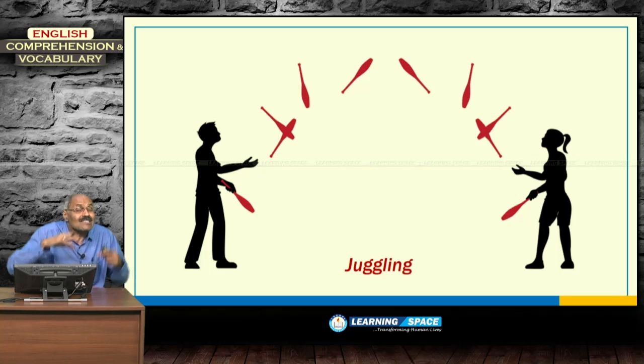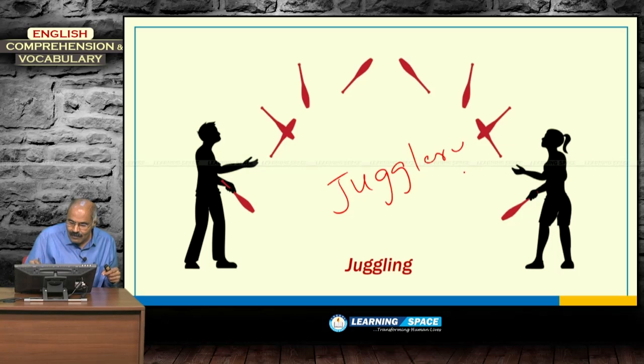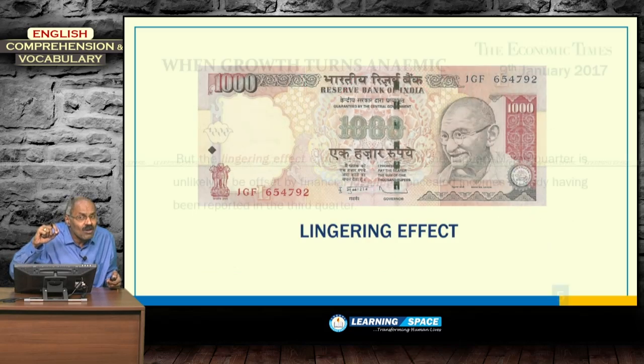This juggling is just like circus. Previously what they are doing, some financial jugglery. That word we quite commonly use in financial terms, the term jugglery. Juggling means it is nothing but circus. Jugglery means cooking up the figures. So, here the financial jugglery is not possible.